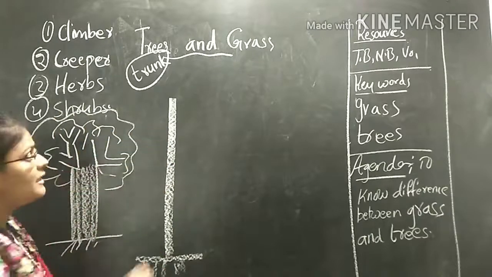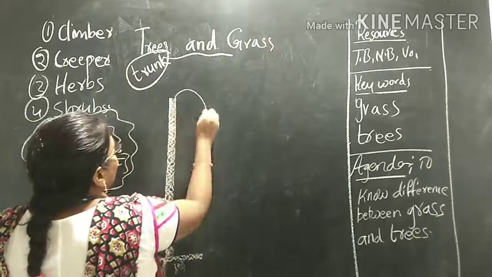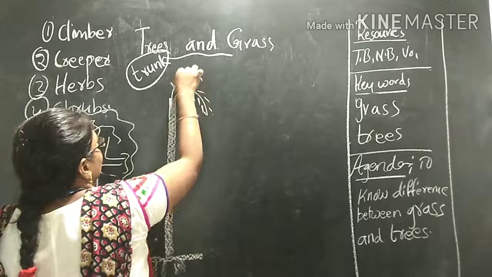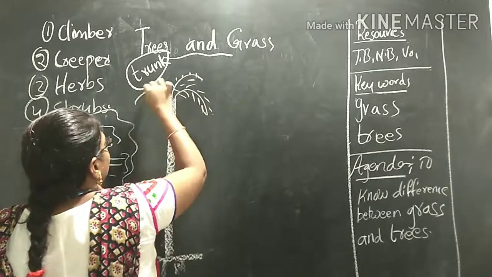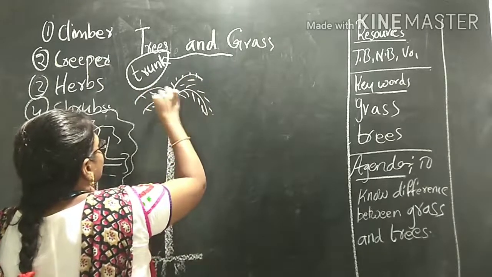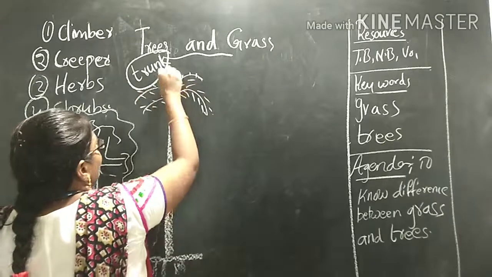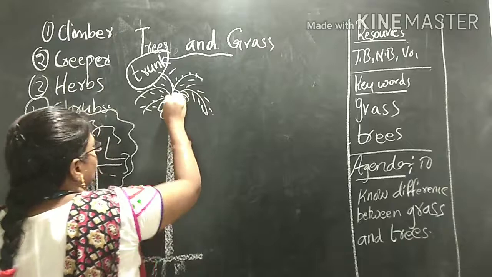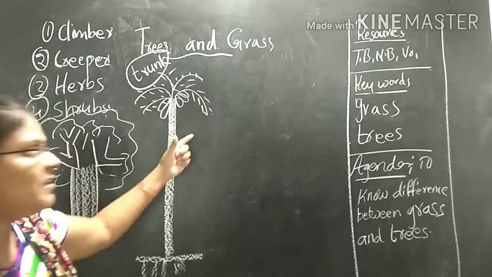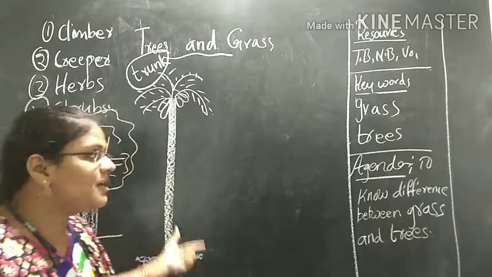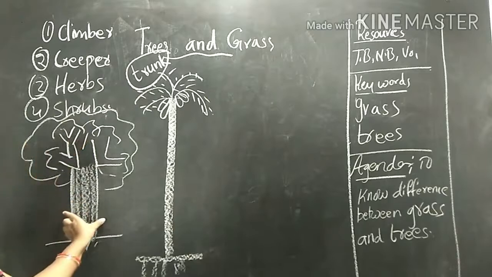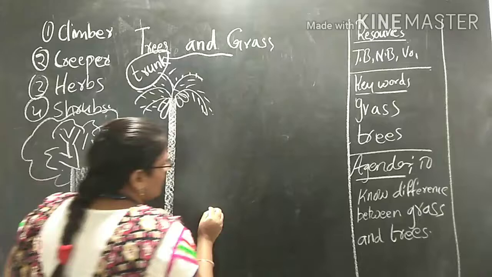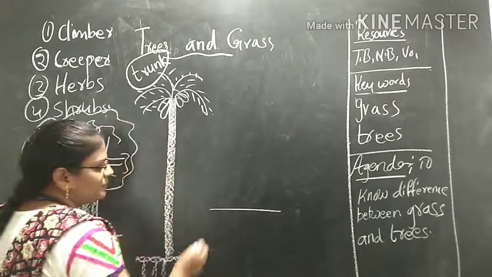And this is the coconut tree. We call it a tree with the leaves. And we have coconuts here. So, trees means their trunk is very big. The trunks are very big compared to the grass. Now tell me how grass will be, children?